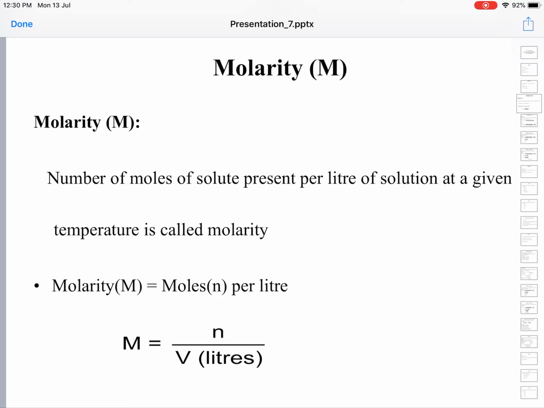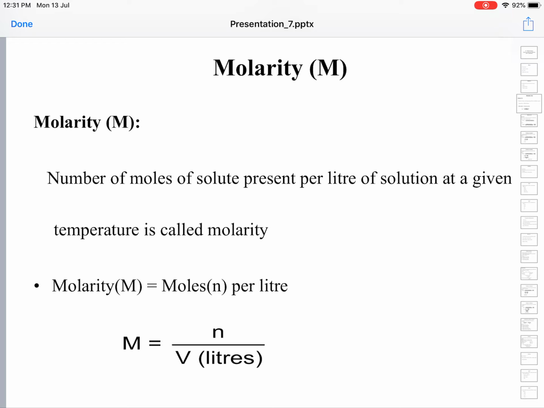Since solubility is a function of temperature, molarity or concentrations must be expressed with reference to the temperature. The calculation must be made at a given temperature, then only they hold good for comparison.